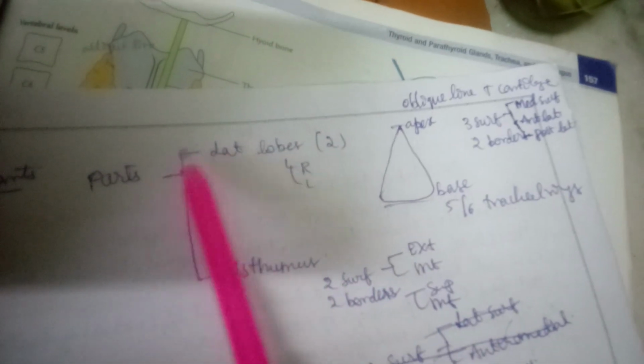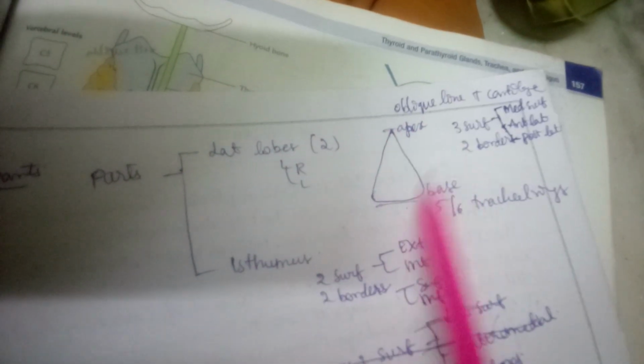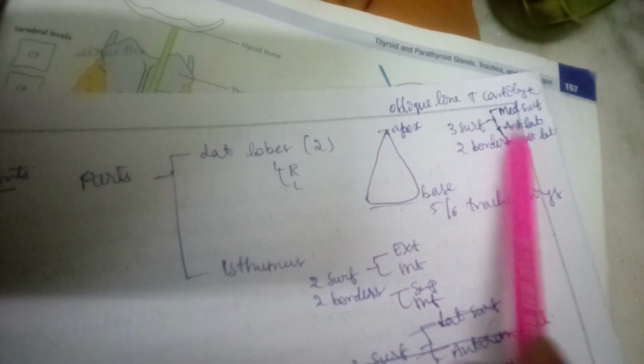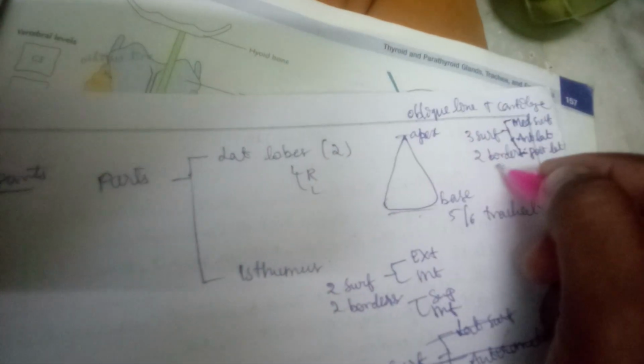Okay, these are the presenting parts of the thyroid gland. The lateral lobes have an apex and base, three surfaces and two borders.